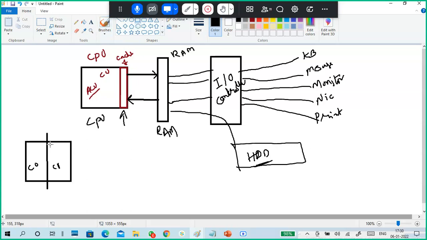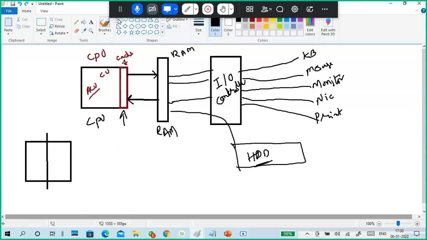Each core, again I divide into two parts. That is called a thread. Each core is divided into two parts, which means totally four logical cores.